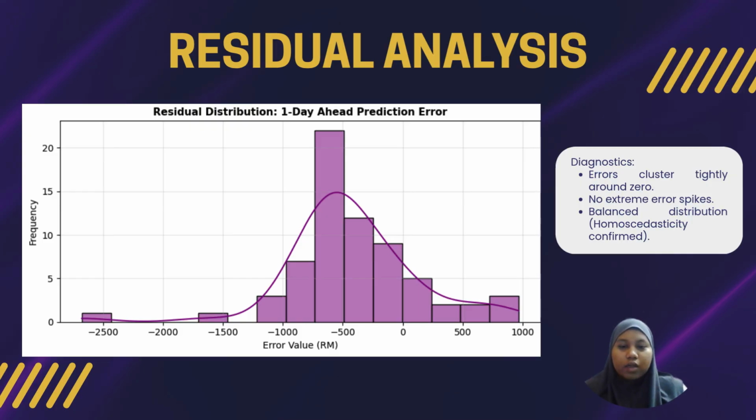We also see a very clear bell-shaped distribution with minimal extreme errors. This balanced distribution shows that our error variation is stable across the data, which satisfies the mathematical assumption of homoscedasticity in linear regression. In short, the graph validates that our baseline model is stable, healthy, and its errors are completely normal and predictable.